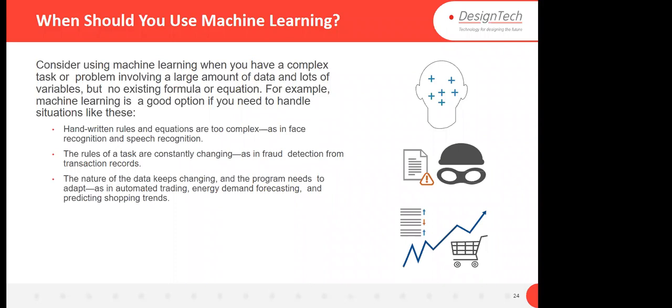The rules of a task are constantly changing, as in fraud detection from transaction records. Fraud detection can be from ATMs, from credit cards, or from online banking, so the rules are changing in that case. The nature of the data keeps changing and the programs need to adapt. If demand is increasing, or the nature of data is changing, like shopping trends that change every year, we require dynamic models which can adapt. In that case, you are going to use machine learning.